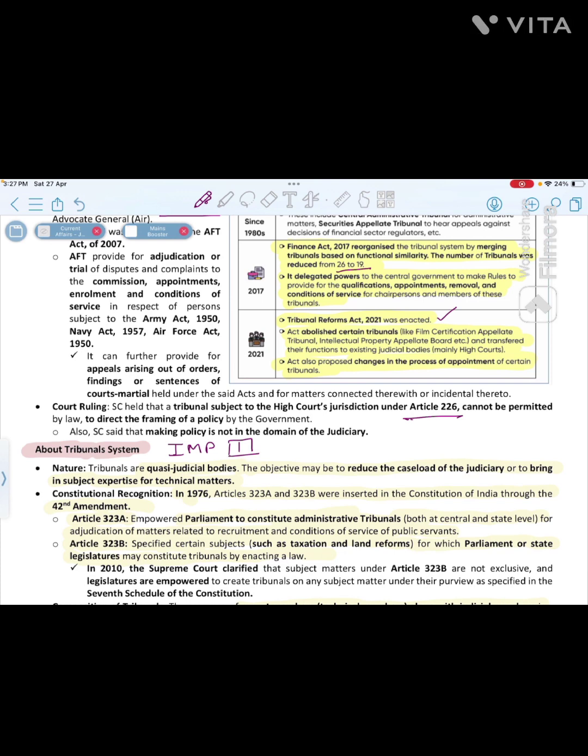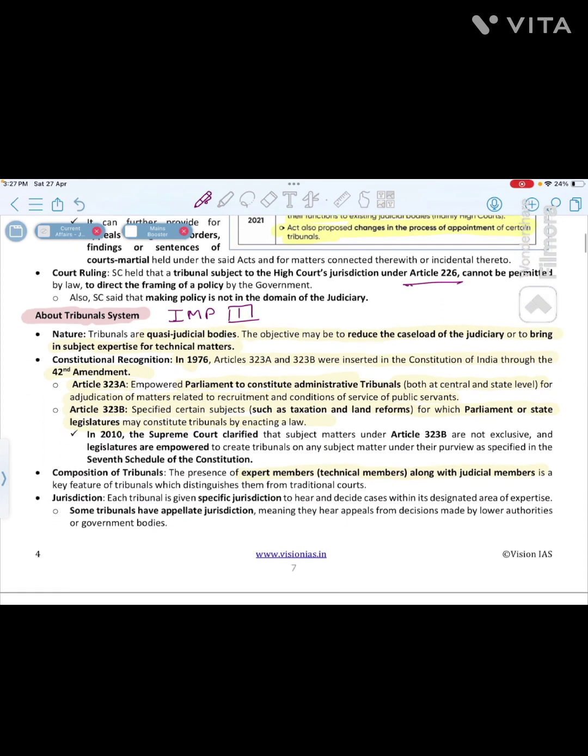You cannot tell the government to make this policy or do that. Their work is restricted to the judiciary domain. They cannot interfere in other domains, right? So this is an important part of this article.